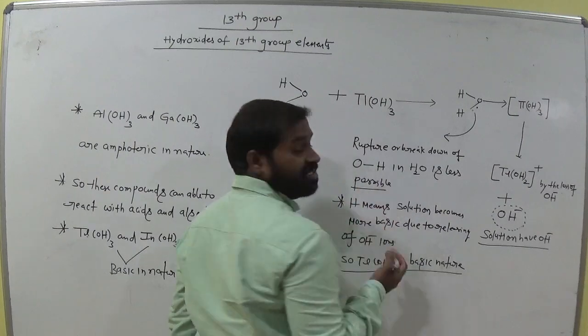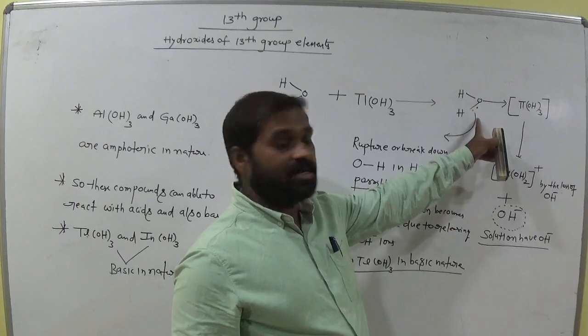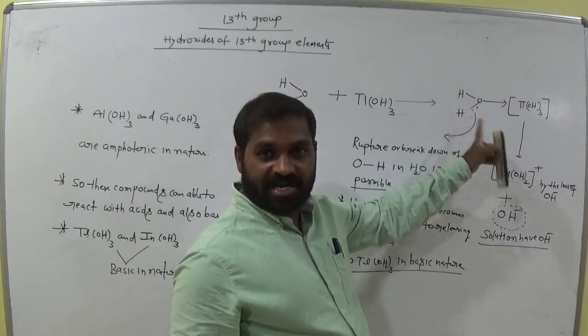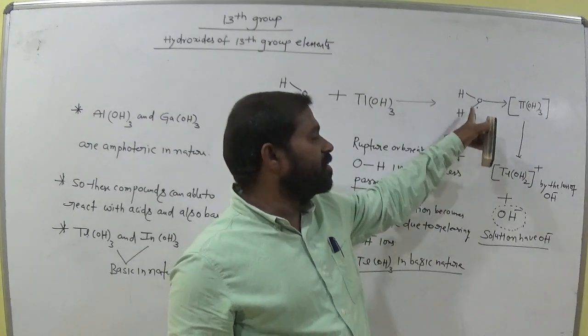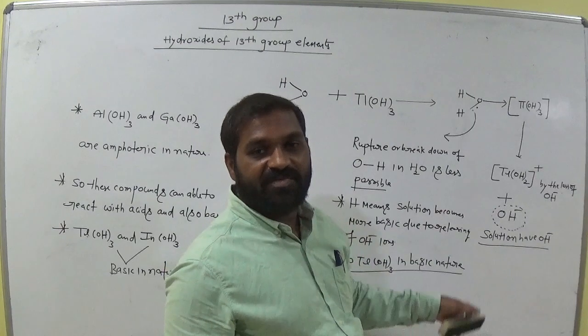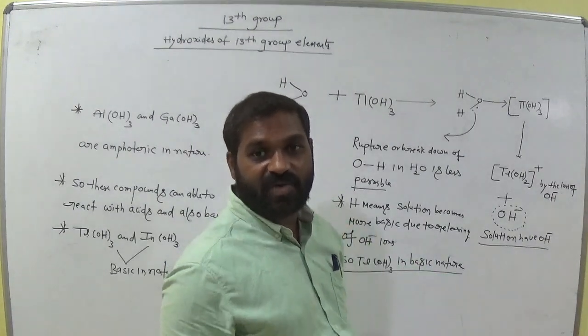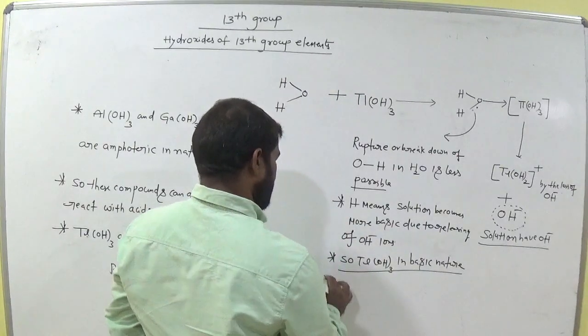Almost zero. There is no bond break here. If a bond undergoes dissociation, it gives H plus, then it becomes acidic. But in this case, what happened? It is unable to break down, unable to release H plus. But which ion is produced here? OH minus. Why? Due to the large size of thallium. Remember this, one more reason.